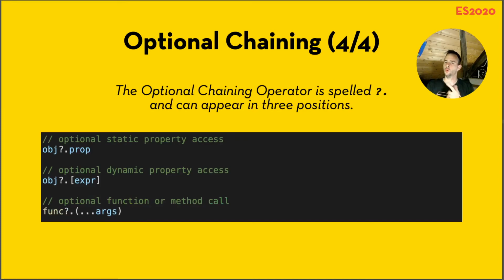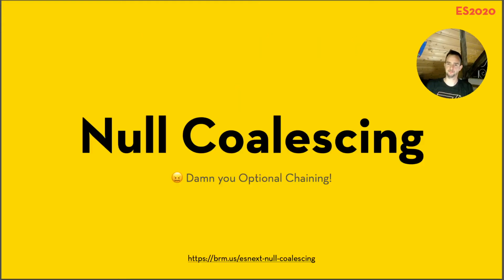Cool. One side note though, it is spelled question mark period. It's not simply the question mark. So if you want to access a property, you have object?.prop. But if you want to, for example, call a function that might not be defined, you have to put the name of the function, question mark period, and then the arguments between parentheses. Kind of weird to type it all, but it makes sense.